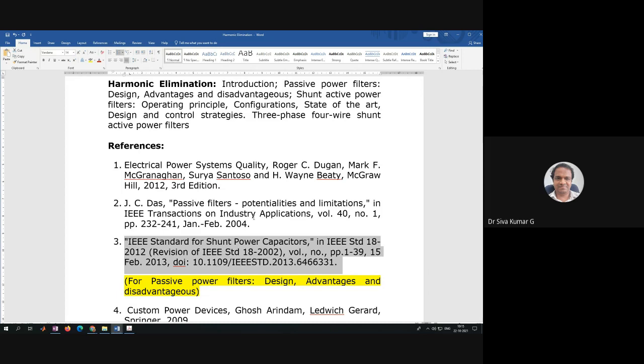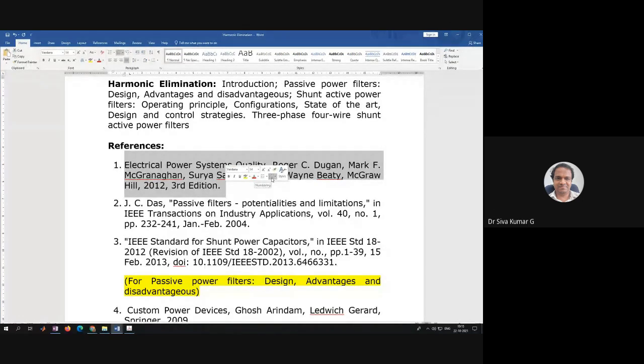There are three references which we are going to use for the passive filter design, especially the advantage and disadvantage. We can refer to this particular textbook. Coming back to the active power filters.